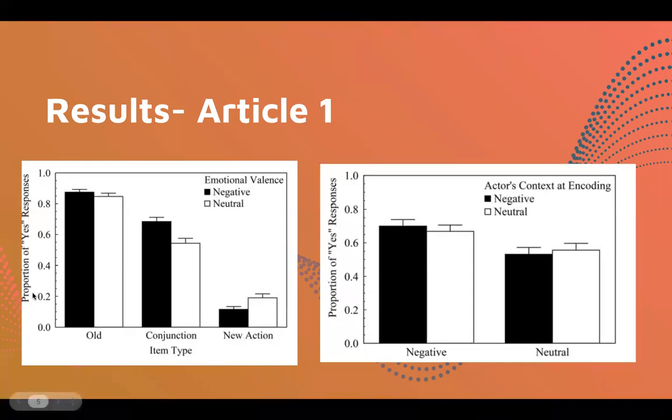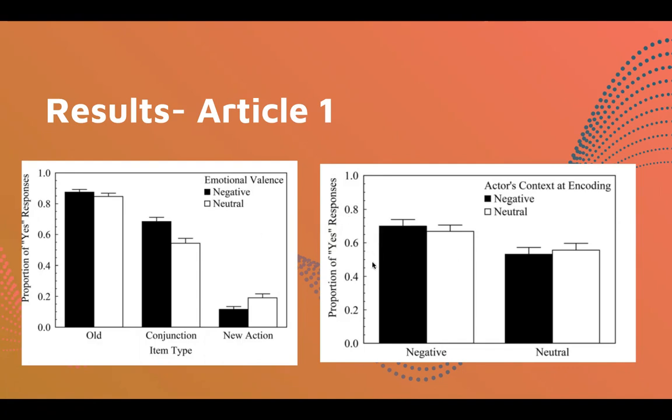So in the first graph, we see the proportion of yes responses here, and then the old, conjunction, and new action item types, like the recognition items. And here we have the negative and neutral emotional valence. So we see that participants were significantly more likely to falsely recognize conjunction items involving negative emotional valence than those that were neutral. So participants remembered emotional actions better than neutral actions, but they did have greater difficulty remembering which people had performed emotional actions than at remembering which people had performed neutral actions.